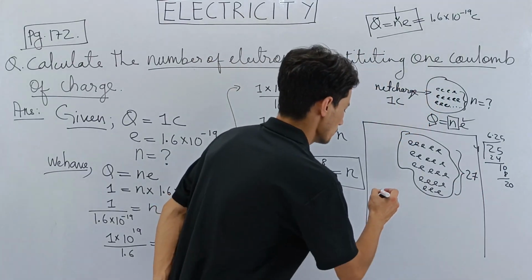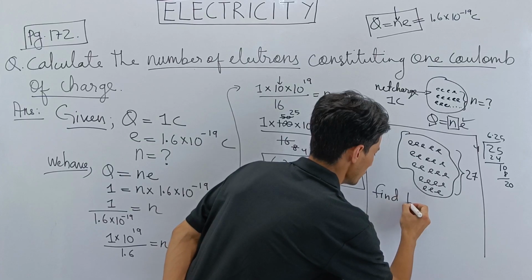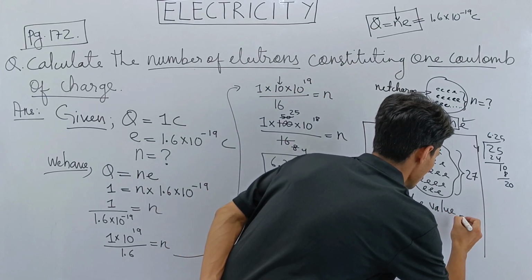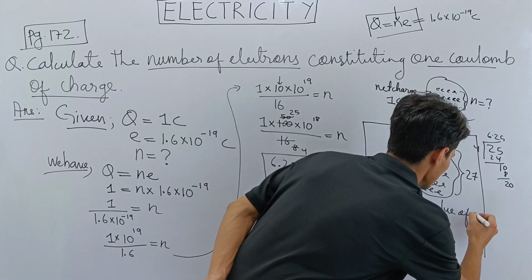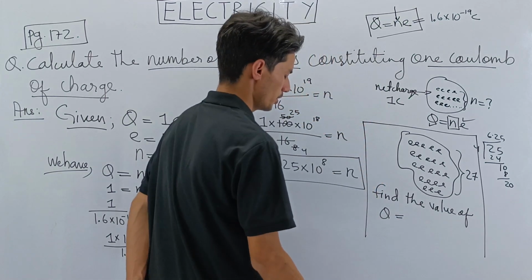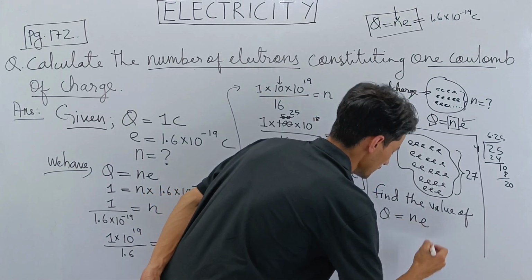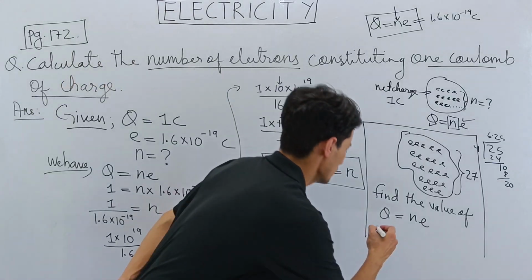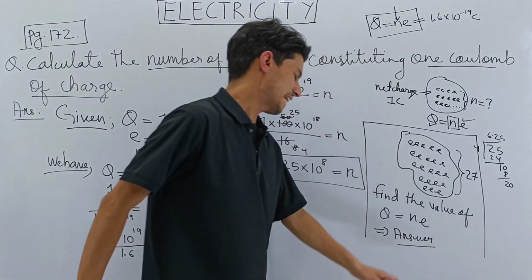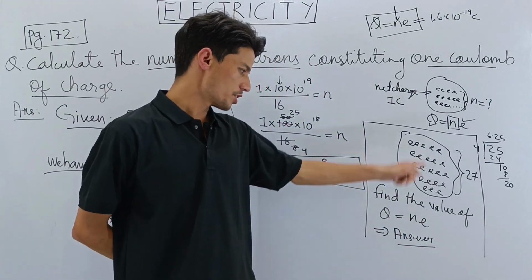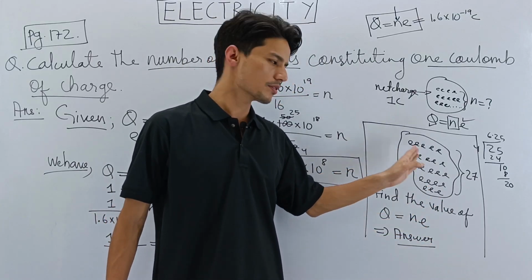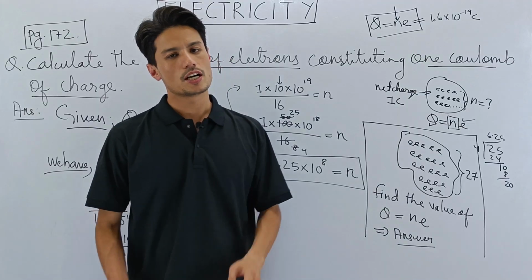What I want you to do is find the value of Q. Give me the value of Q. Use the formula Q is equal to N into E, and get me the answer. Give the answer in the comment box. So get me the net charge for this question. It's easy. We have just discussed a question similar to this one. Calculate and give me the answer in the comment box.